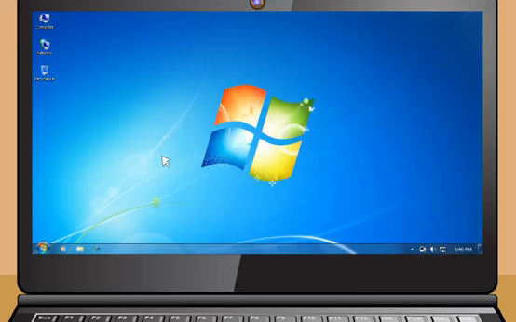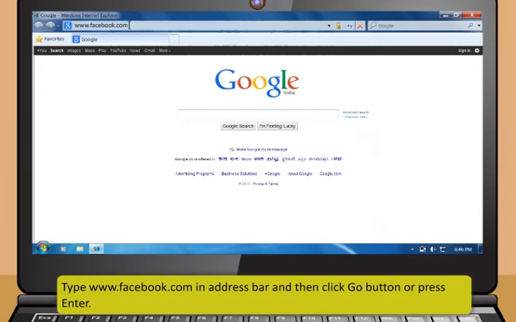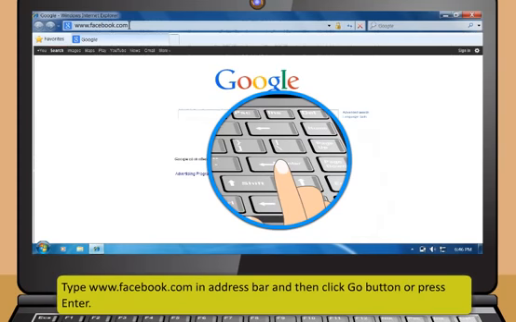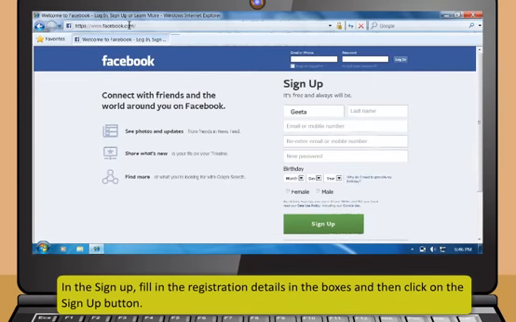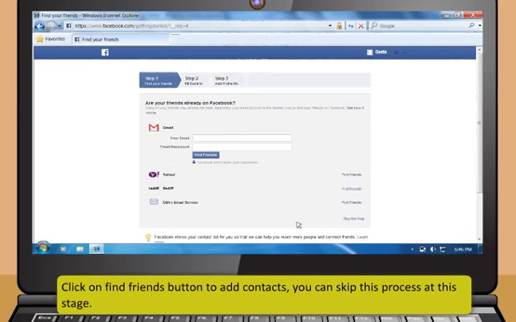These are the steps to use Facebook. First, open a web browser. Then, type www.facebook.com in the address bar and then click the Go button or press Enter. In the sign up section, fill in the registration details in the boxes and then click on the Sign Up button. It will take you to a 3 step process to complete the registration. Now, click on the Find Friends button to add contacts. You can skip this process at this stage.